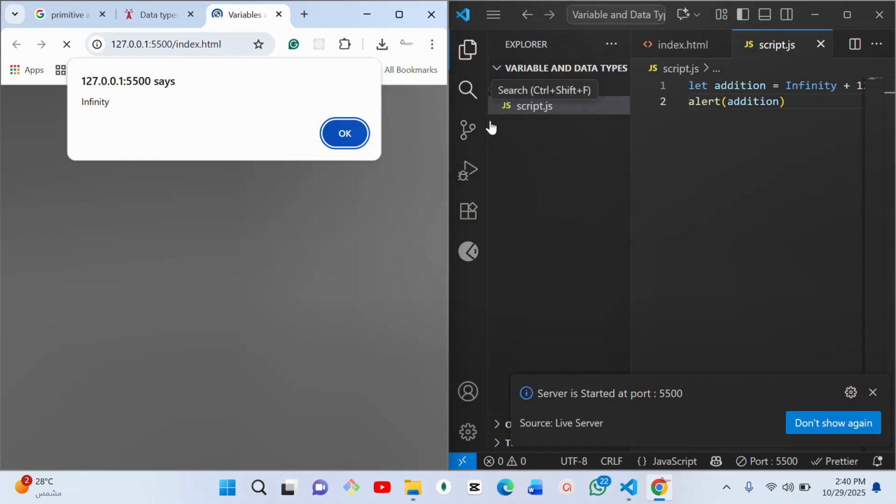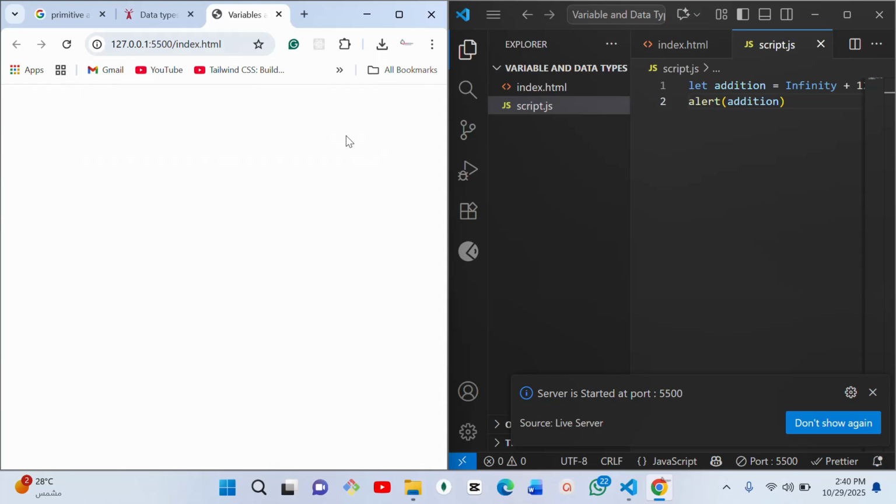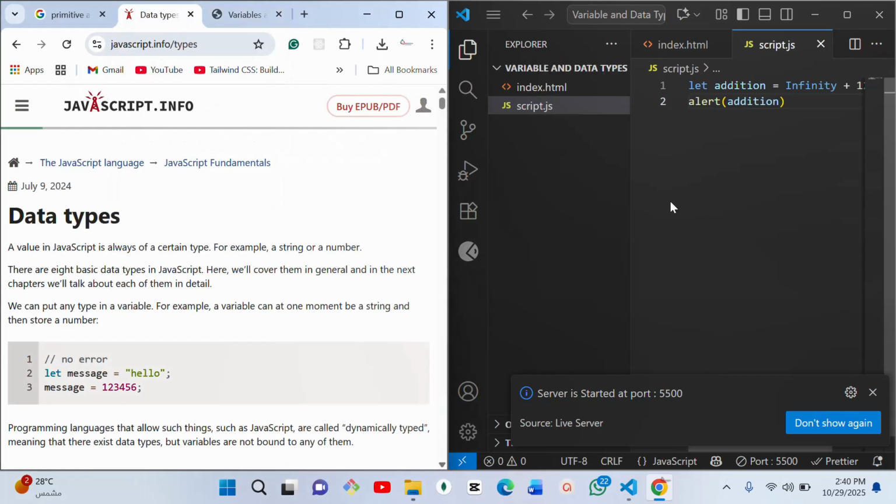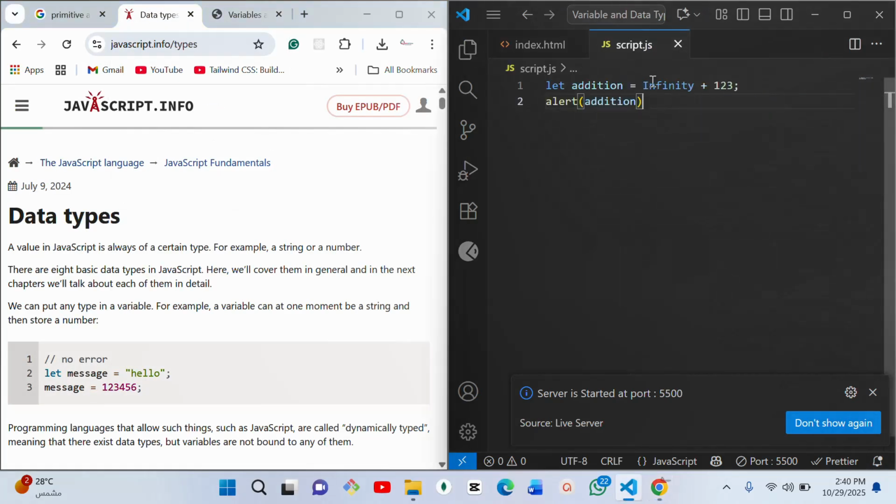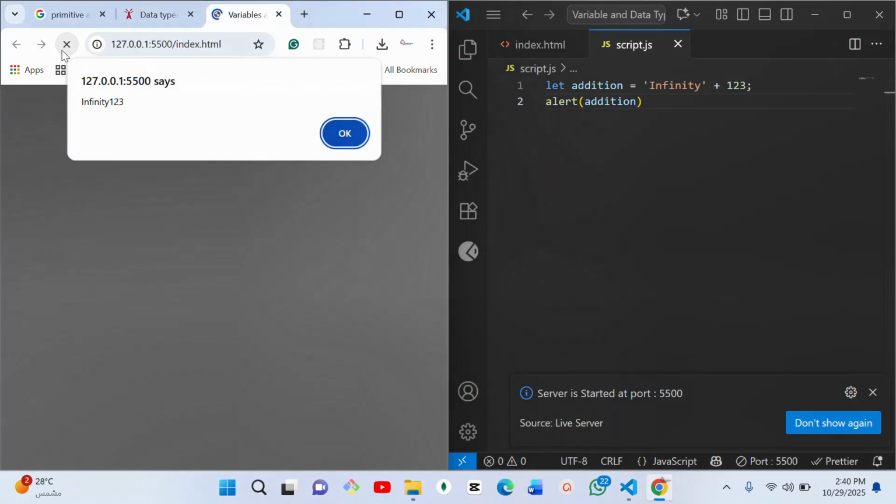That's the answer. But if you put something that is not a number there, like let's say I change this infinity and put it inside quotation marks to make it a string, let's see what this is going to tell us. You're going to see that it just writes this number alongside the infinity, because this is now a string. They cannot actually be added together, so they will be added together the way we add strings together. So let's move on.